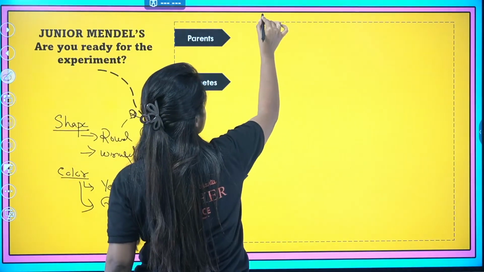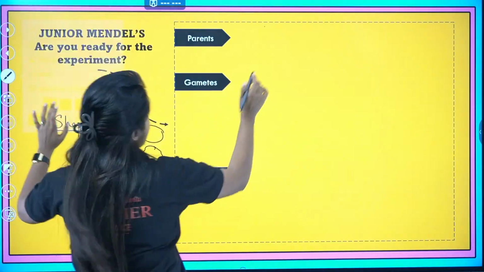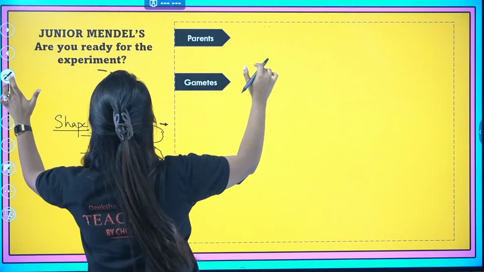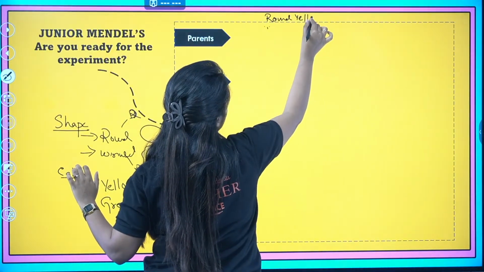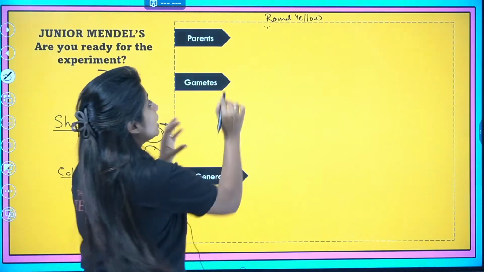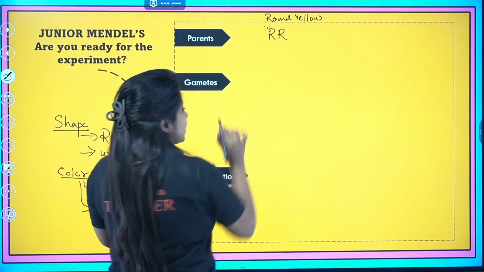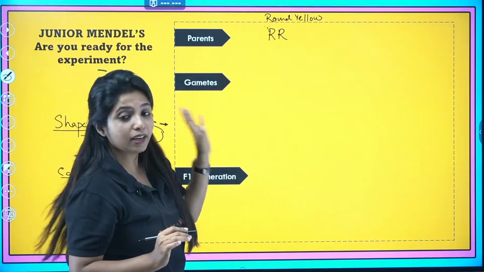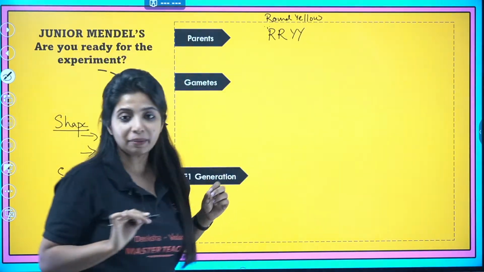In the parents, the first parent that I have is round and yellow, and it is pure breed round and yellow. What do I mean by pure breed? That means both the alleles are going to be the same. For round, you have capital R and capital R. Both the alleles are the same. For yellow, how will you denote it? Capital Y and capital Y. Both of them are the same, right?